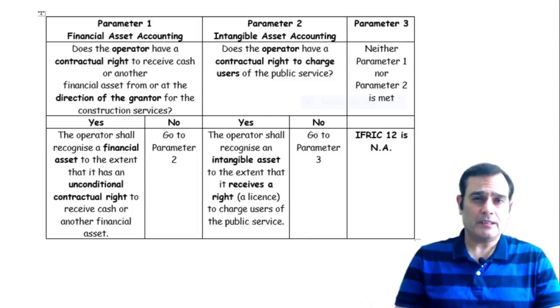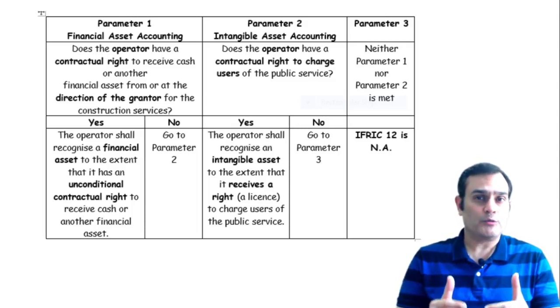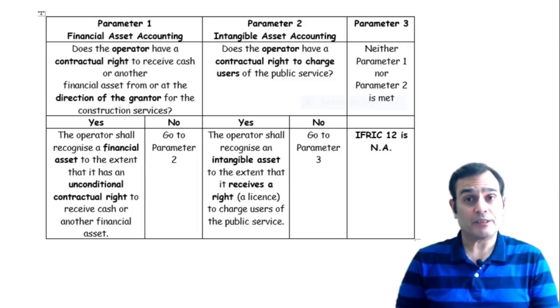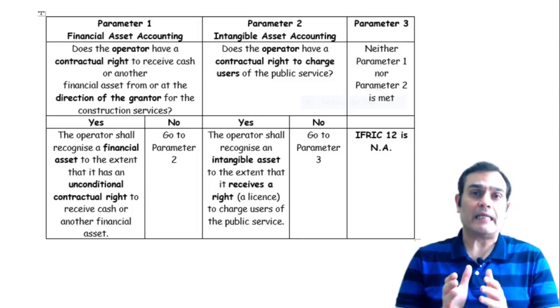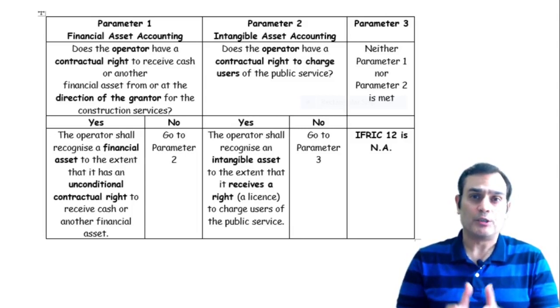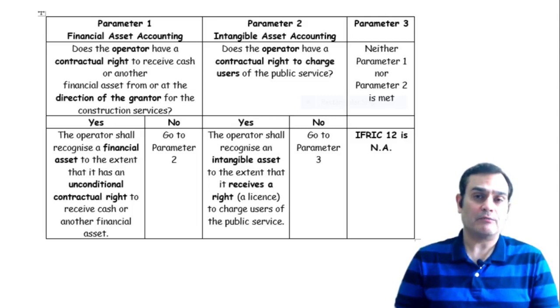So let us first see a very basic input in terms of how you say that the operator is going to follow financial asset accounting. If he's got a contractual right to receive cash, or maybe another financial asset, at the direction of the grantor, for the construction services, and the answer is yes, then he is supposed to recognize a financial asset in the books of accounts. Because if you're able to prove that he has got an unconditional right to receive cash or another financial asset, then it fits into the financial asset accounting model.